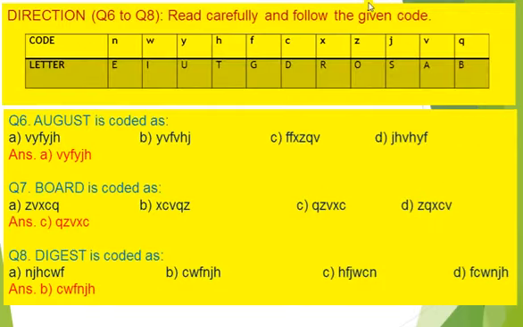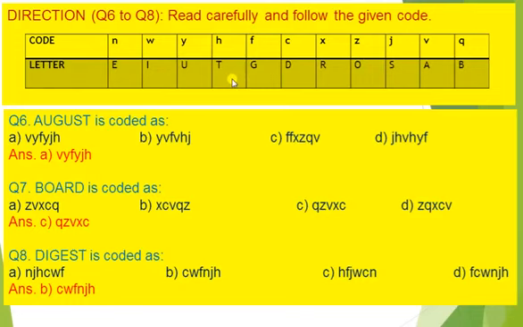These instructions, these codes are given here. It's for question number 6 to 12. अगस्त का कोड क्या होगा, ये आपको कोड दिए हुए हैं और ये लेटर दिए हुए हैं कि इस लेटर का ये कोड है, तो आपको वो लिखना है. A code is V, U code is Y, G code is F, U code is Y again, then S code is J, T code is H. So our answer is V, Y, F, Y, J, H.